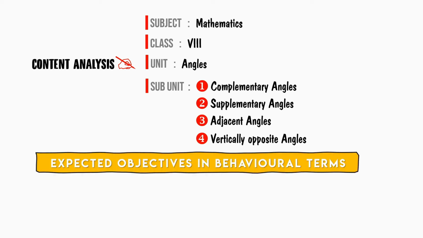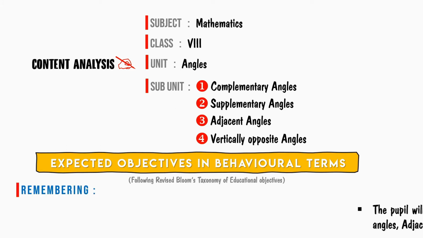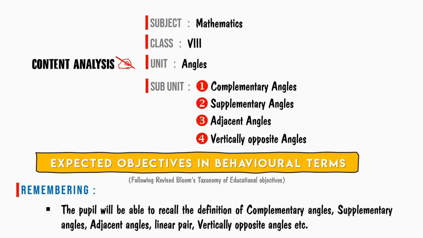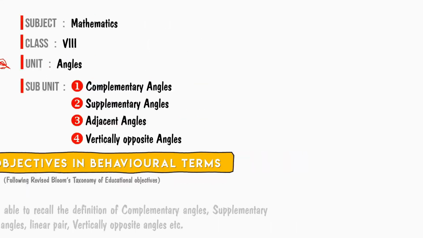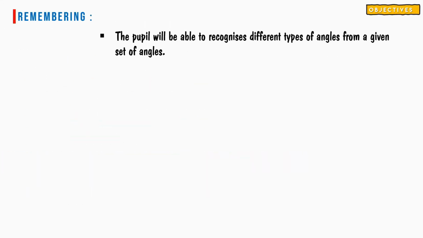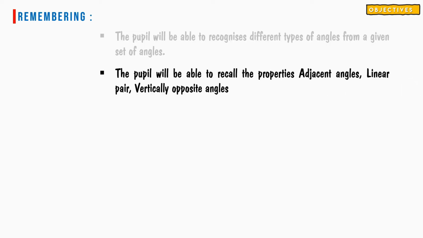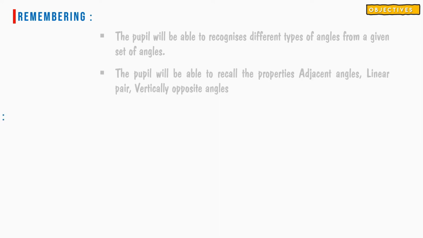Expected objectives in behavioral terms, following the revised Bloom's taxonomy of educational objectives. Remembering: the pupil will be able to recall the definition of complementary angles, supplementary angles, adjacent angles, linear pair, vertically opposite angles, etc. The pupil will be able to recognize the different types of angles from a given set of angles. The pupil will be able to recall the properties of adjacent angles, linear pair, vertically opposite angles.